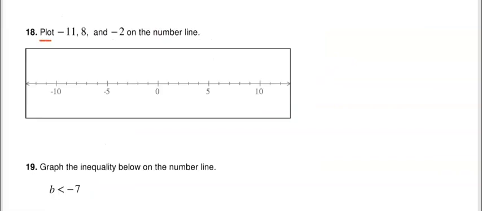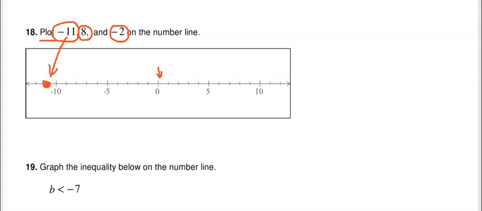All right, number 18, we are just being asked to plot. We're going to plot the negative 11. We're going to plot an 8. We're going to plot a negative 2. Well, if you're going to do a negative 11, you start here at 0, and you go to the left. And you're going to go to where there's a negative 11, which would be 1 further than negative 10. So there you go. That one's going to be negative 11.